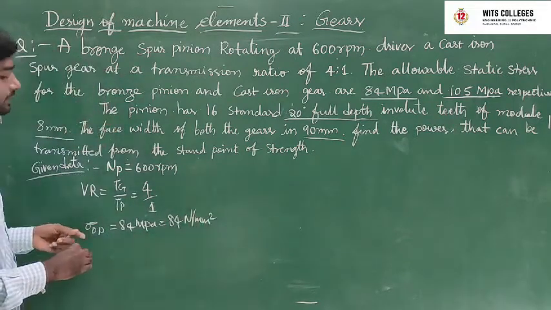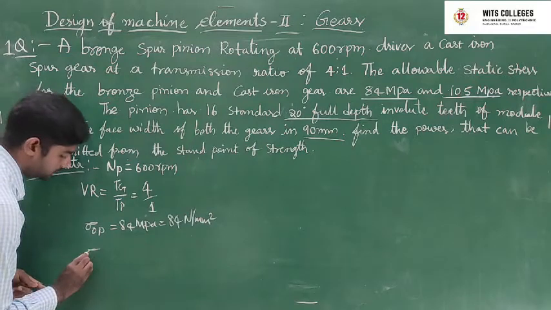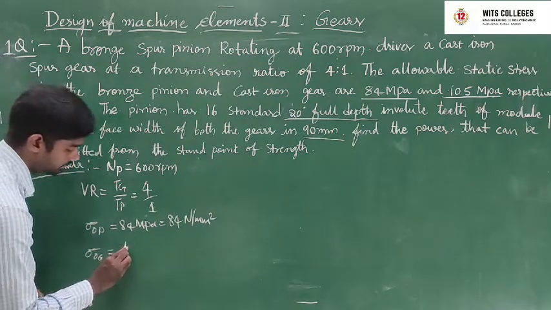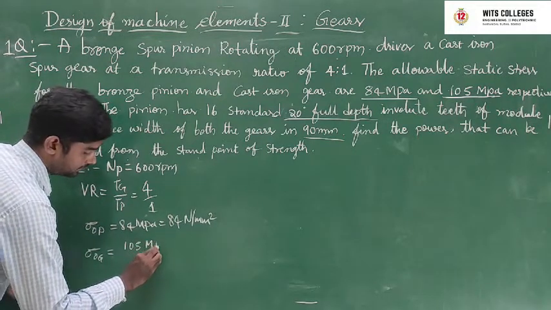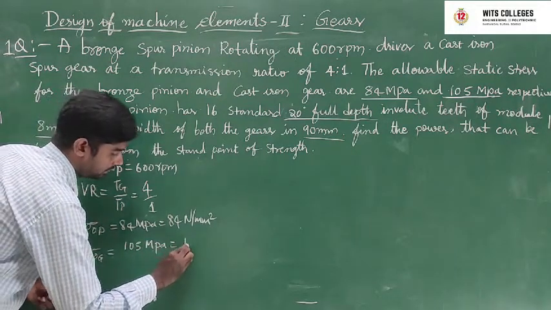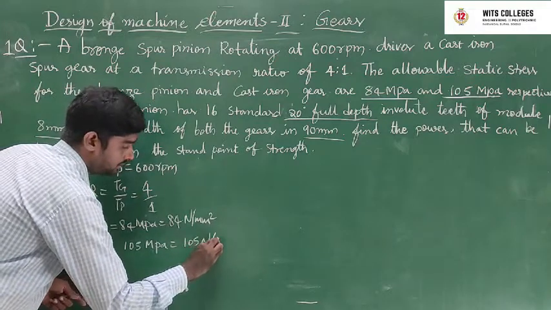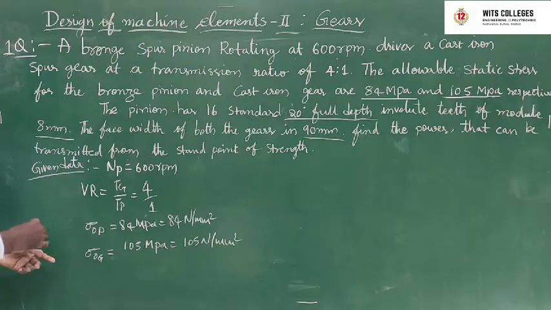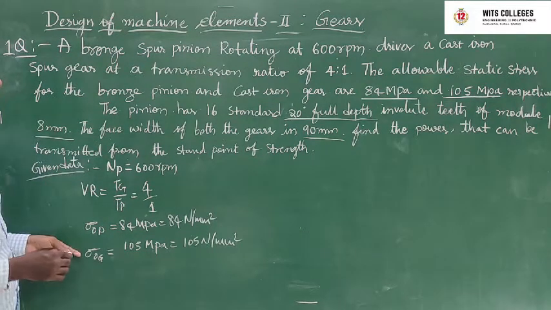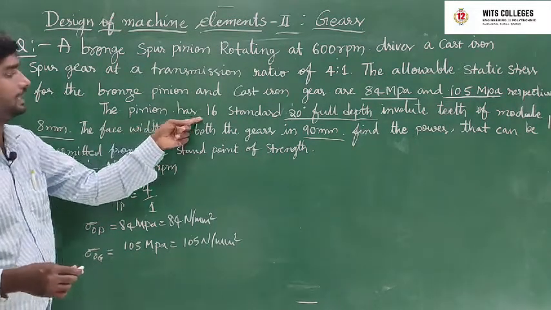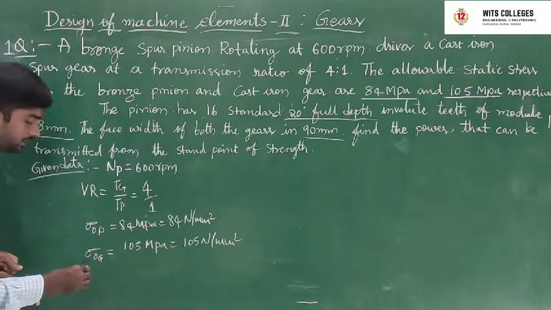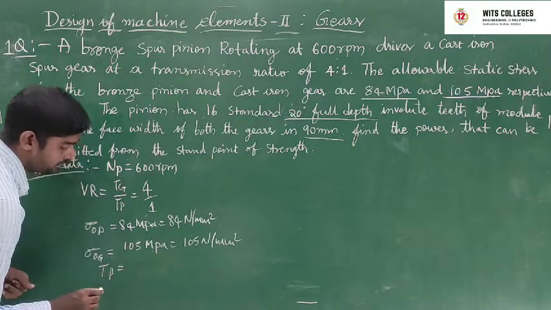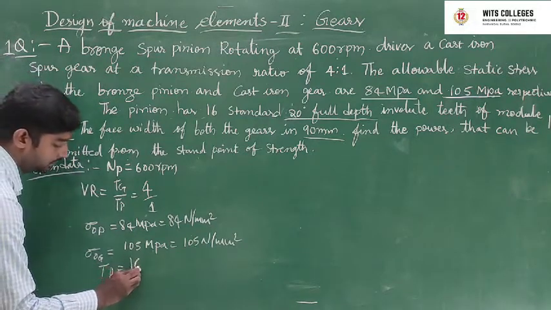Next, gear sigma OG is 105 megapascal, equal to 105 Newtons per mm square. Next, TP, the number of teeth in the pinion, is 16.